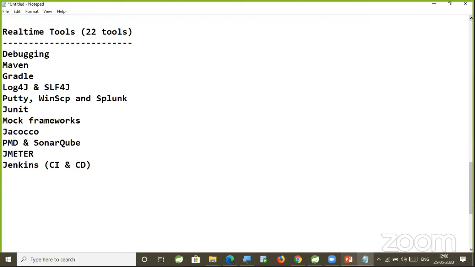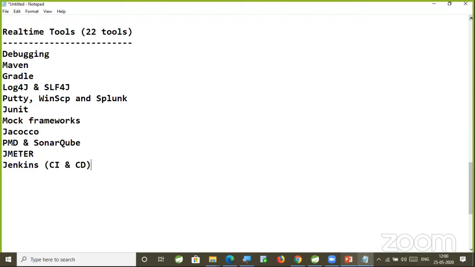For the developer, the Jenkins role will be very small. You just need to know how to run a job in Jenkins, which is created by the DevOps. But our students know how to install Jenkins and how to create the jobs. We can replace one DevOps engineer in the project. That much knowledge we are going to see in Jenkins, right?